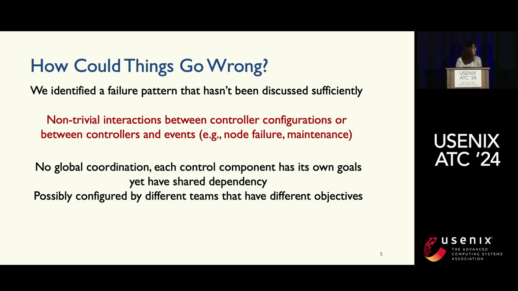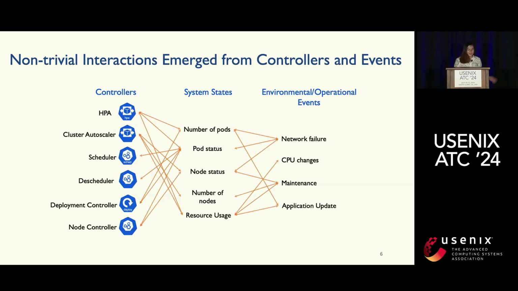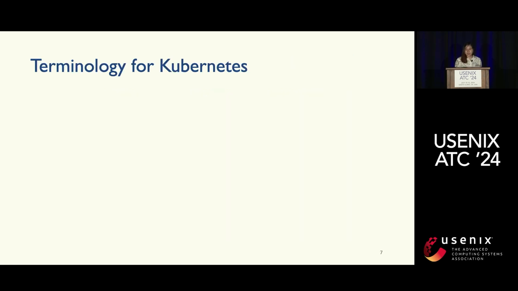Next, I'm going to give you a motivating example about how things can actually go wrong. But before that, let me quickly show you what these non-trivial interactions may look like. On the left-hand side are the controllers, which interact with each other, as well as with the environmental events on the right-hand side, by manipulating the system state in the middle, and the system state is the shared dependency.